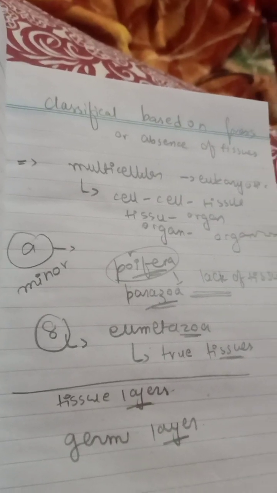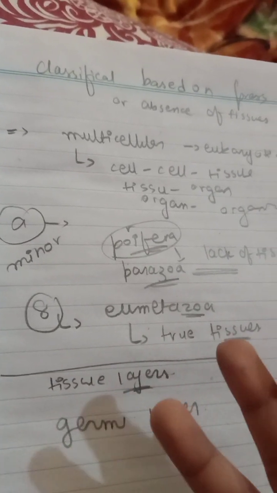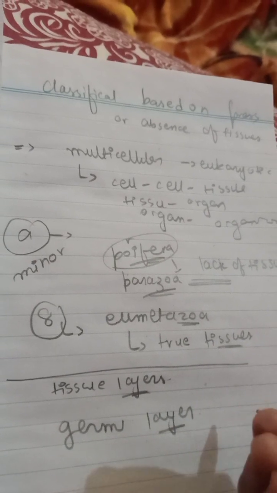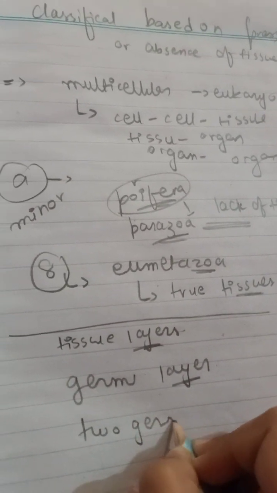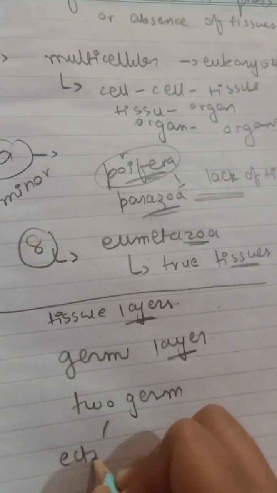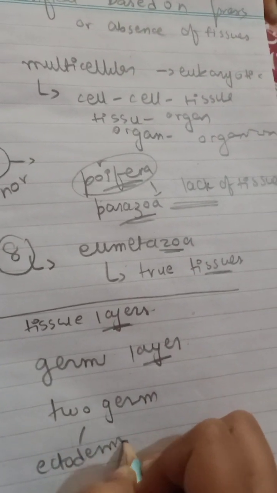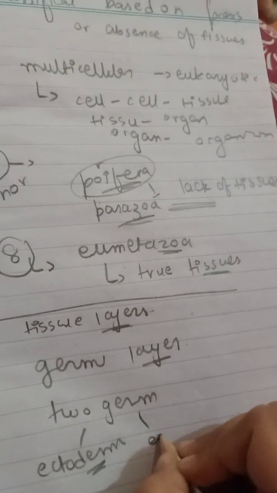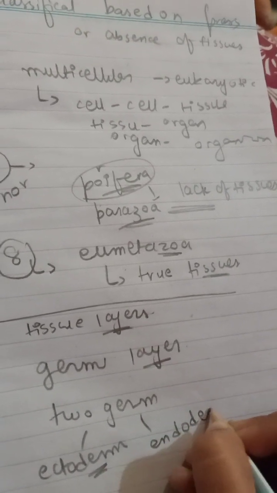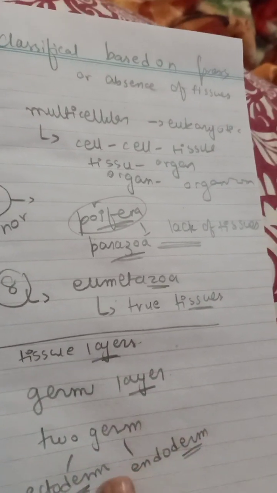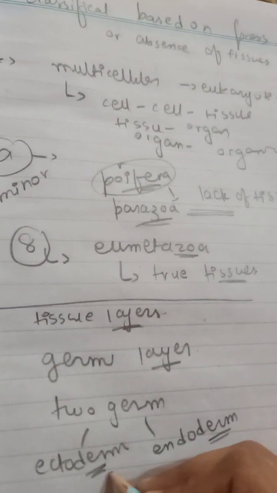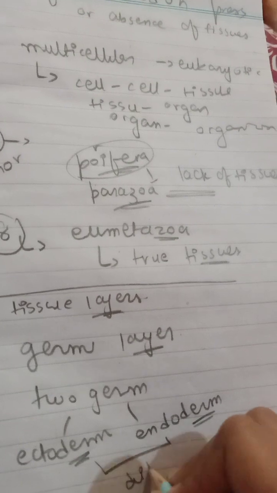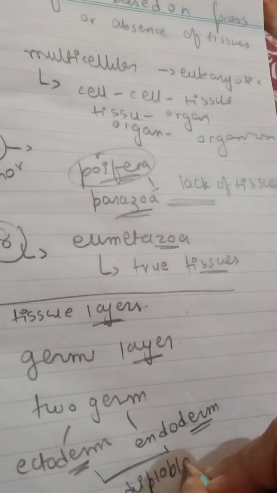Okay, so generally we have 3 layers in most animal embryos, but some animals have 2 germ layers, which are the ectoderm, the outside one, and the endoderm, the inner one. Okay, so that is the 2 germ layers, which we call diploblastic.